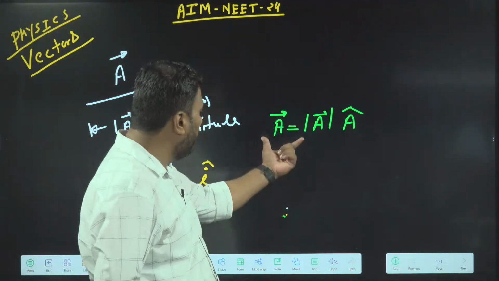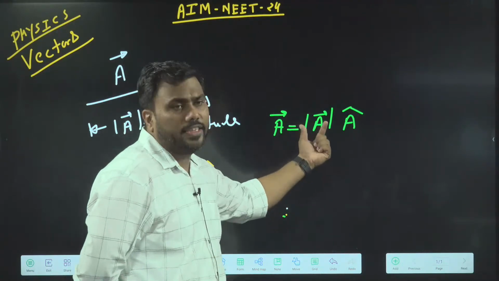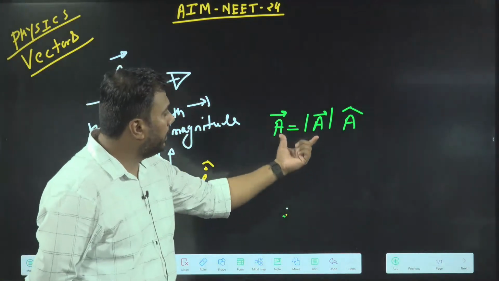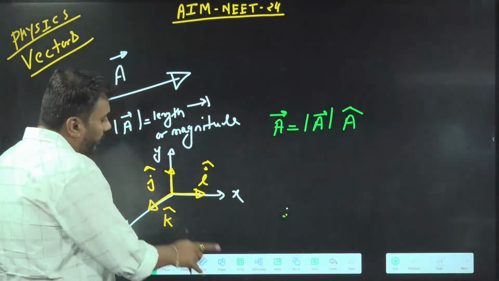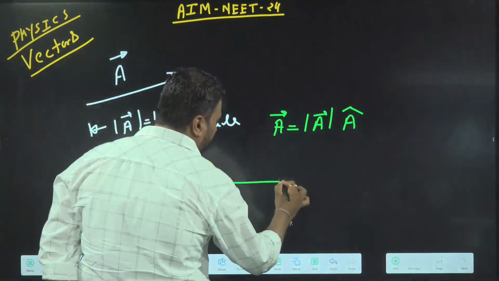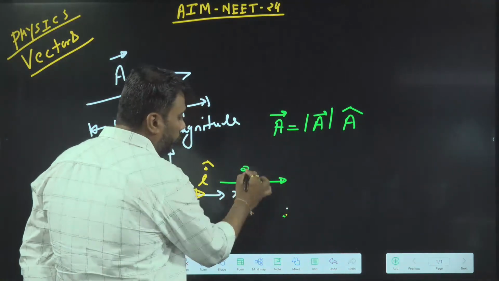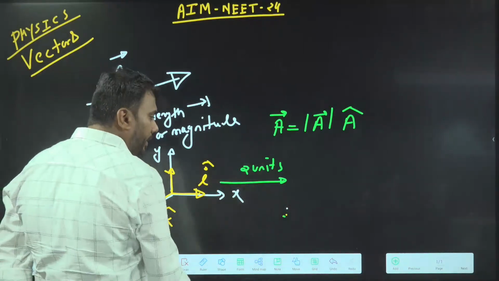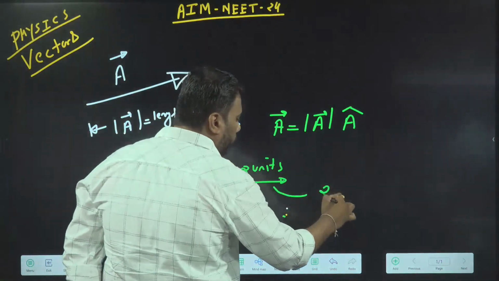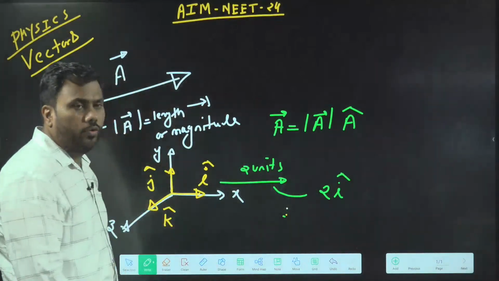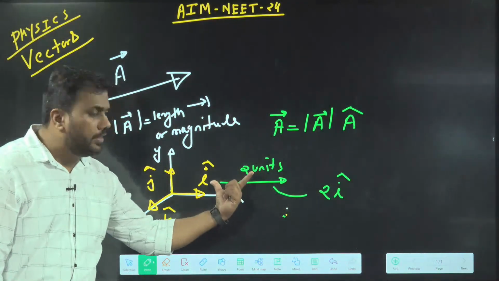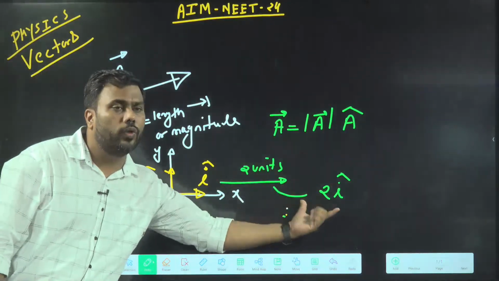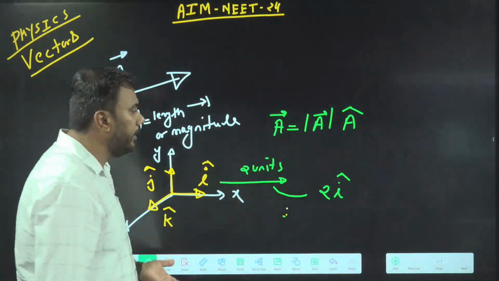Now, any vector can be written as its magnitude times the unit vector in its direction. We can represent a vector like this. If I want to represent a vector along the x-axis, let's say the magnitude of the vector is 2 units and it is directed along the x-axis. I can represent this vector as 2 i cap. How 2 i cap? The magnitude is 2 units, as given here, and the direction is along the x-axis. This is how we represent a vector in component format.